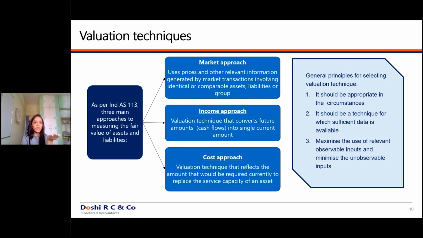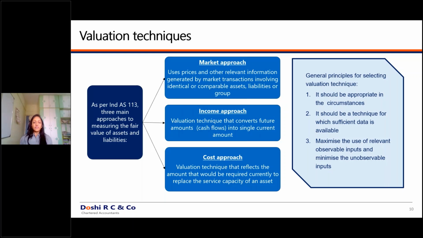You have assurance on that price. So the more the observable inputs in a particular valuation, the higher is the reliance placed on that valuation. The fewer the observable inputs, it means there are more non-observable inputs in the valuation, and the lesser is the reliability of that valuation. So you should ensure there are more observable inputs in your valuation.